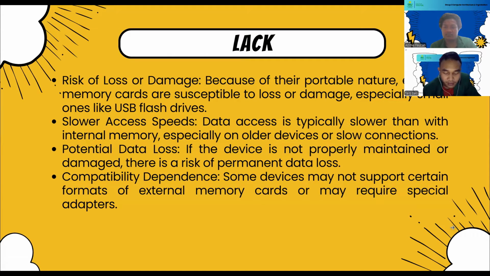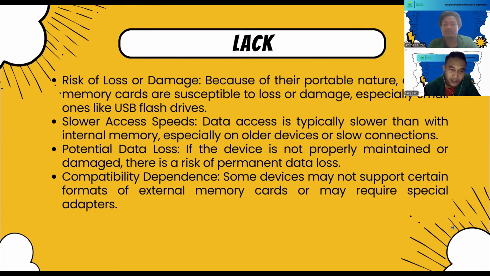And then slower access speed. Data access is typically slower than with internal memory, especially on older devices with slow connections.